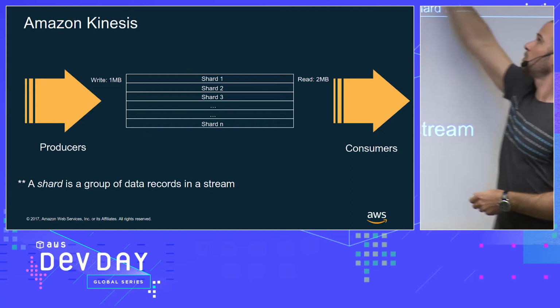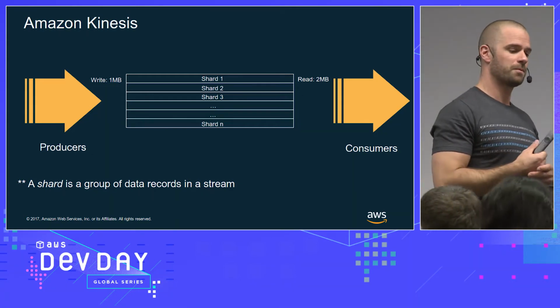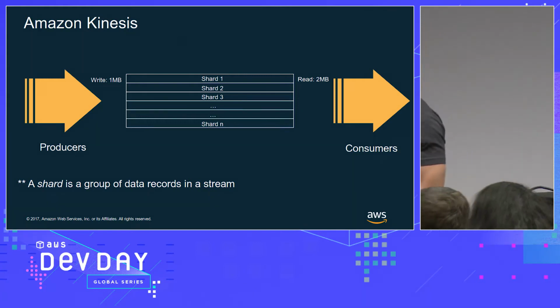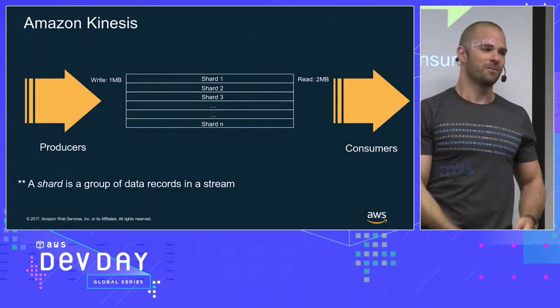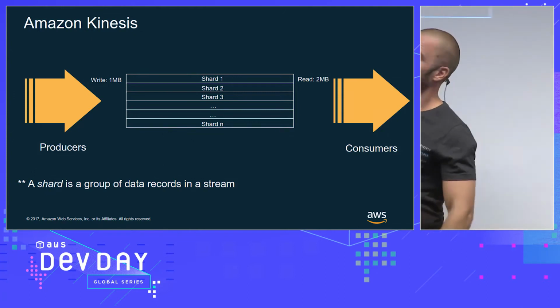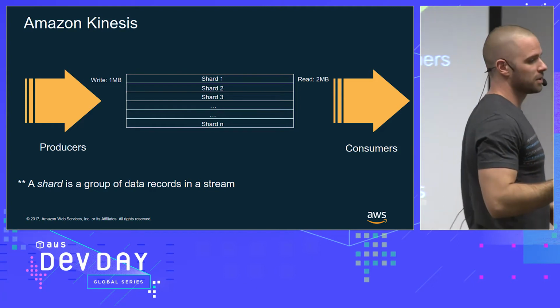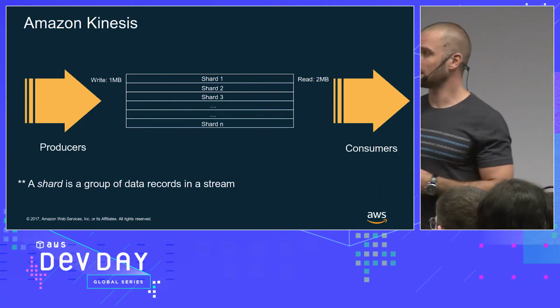One thing to remember as well is a shard supports 1 megabyte write, 2 megabyte output. This is for a simple reason: you want to be able to empty the queue, right? Because if it were 1-1, and you're at max, you would never have a queue that would reduce. So this is classic.